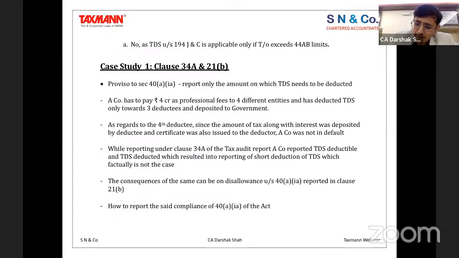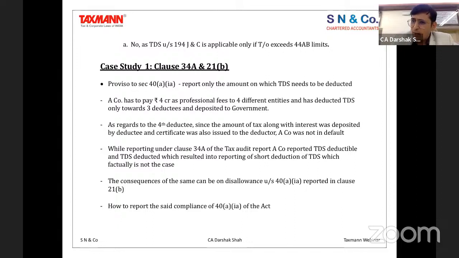After doing that, the deductee's chartered accountant will certify it, saying that yes, I agree to this, and I certify that this particular income is already offered for tax. Once the deductee's chartered accountant gives that certificate, it gets reported via TRACES to the assessing officer, and that also gets included as a part of our TRACES portal. So automatically that gets covered under the overall deduction formats. That's how this compliance happens, and it automatically gets included in 34A by considering that the person is already compliant with this particular provision. That's how we need to get it compliant.